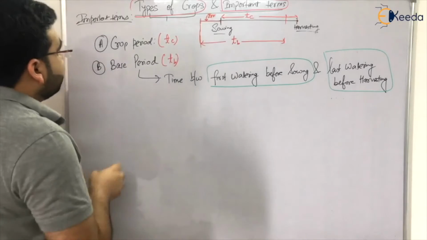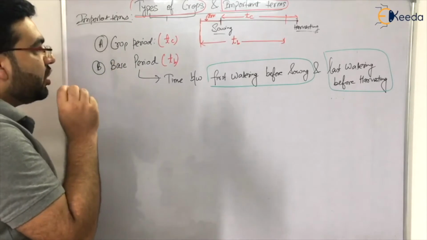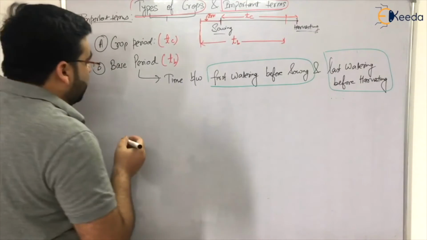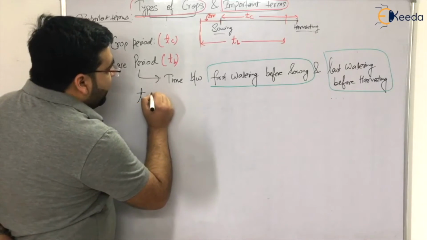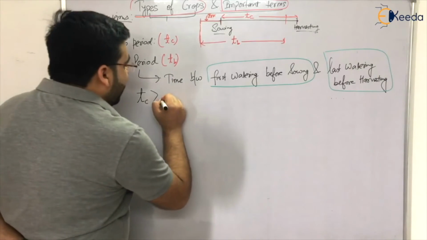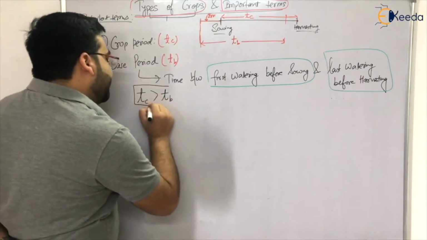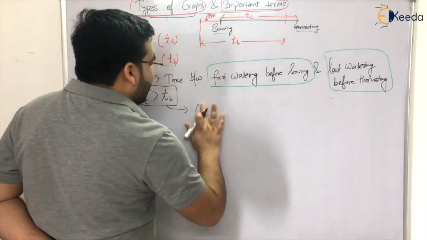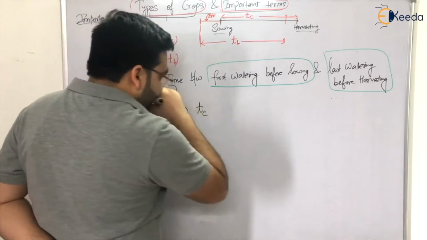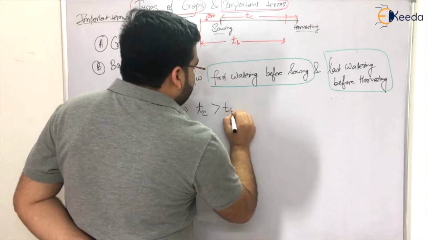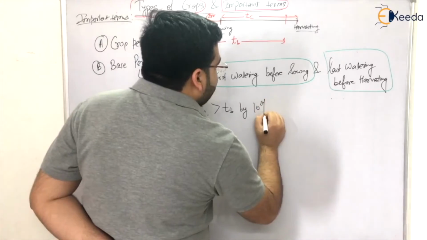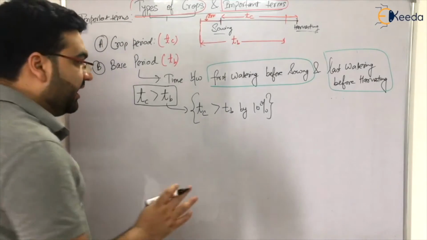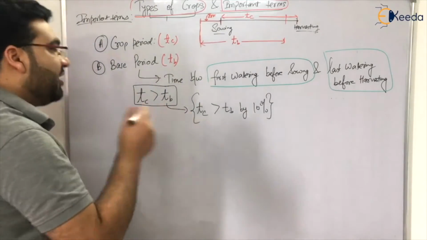Now the question is, sir, which one is greater? Is the crop period greater or the base period greater? Dear students, it has been found that the crop period is a little bit higher as compared to the base period. If you go to the exact value, the crop period, let us say TC, is greater than TB by nearly 10%.